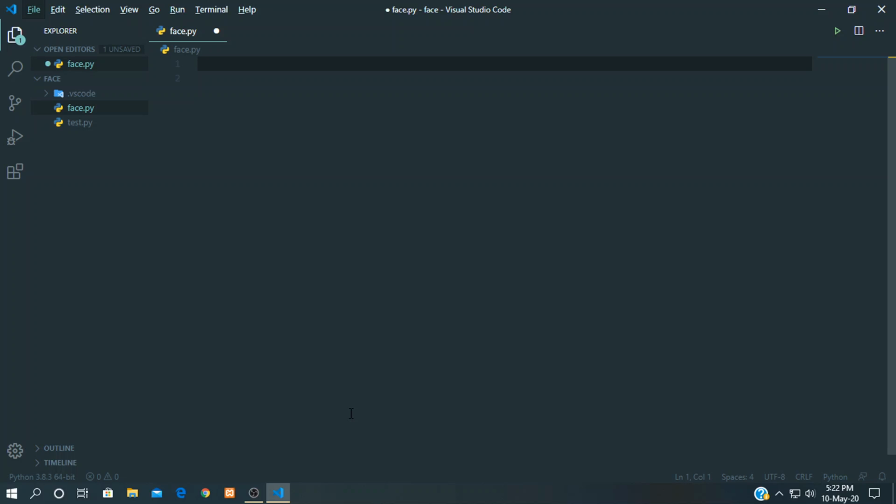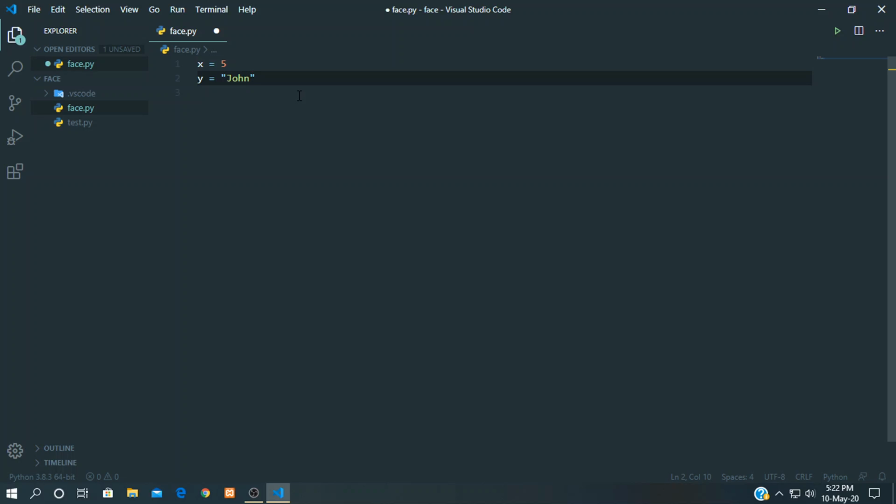So let's create a variable. Variable x, and let's put a value of 5 in it. So this is a variable x, and let's create another variable y and put John in it.